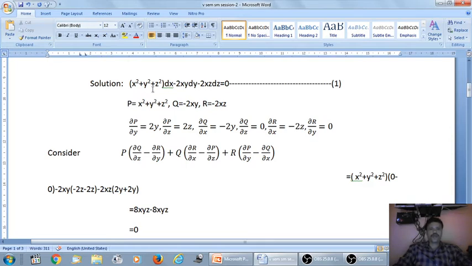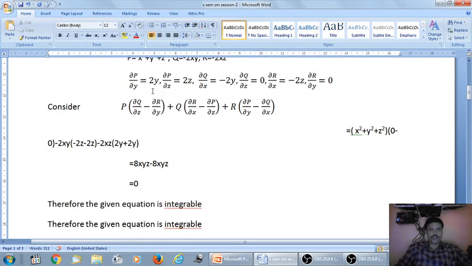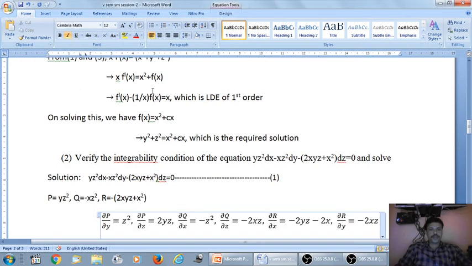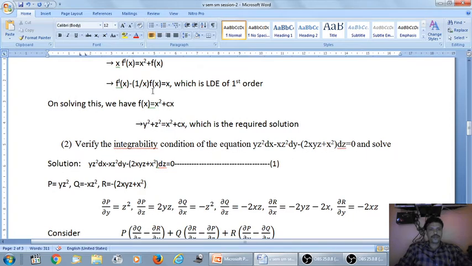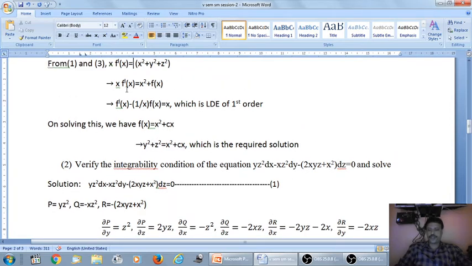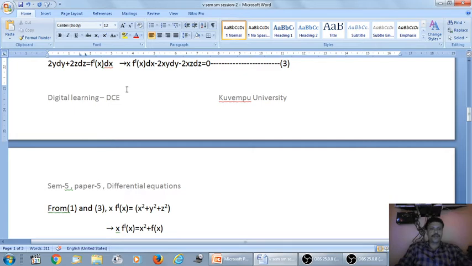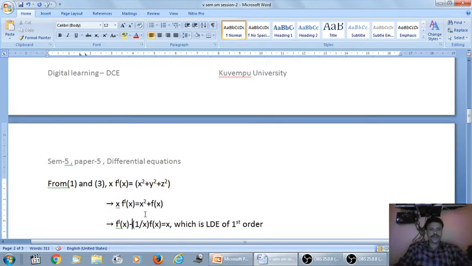Comparing 1 and 3, we have here the coefficient of dx is x square plus y square plus z square. In place of x square plus y square plus z square, we have x into f dash of x. Equate those two. x into f dash of x is equal to x square plus y square plus z square.